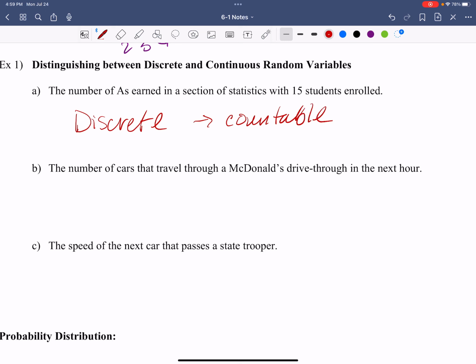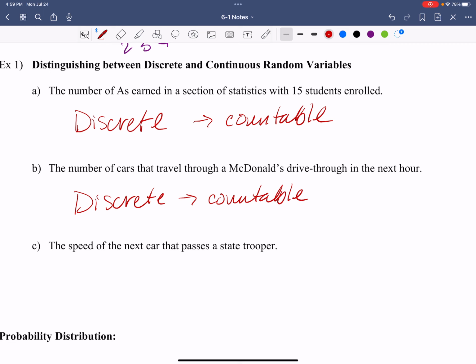What about the number of cars that travel through a McDonald's drive-thru in the next hour? Again, right, this is very similar to one that we've already seen. This is the number of cars. Now, if it was the distance that they travel, that's a different scenario. But the number of cars are individual cars. Again, it's discrete. Good. Because it is countable. The individual cars.